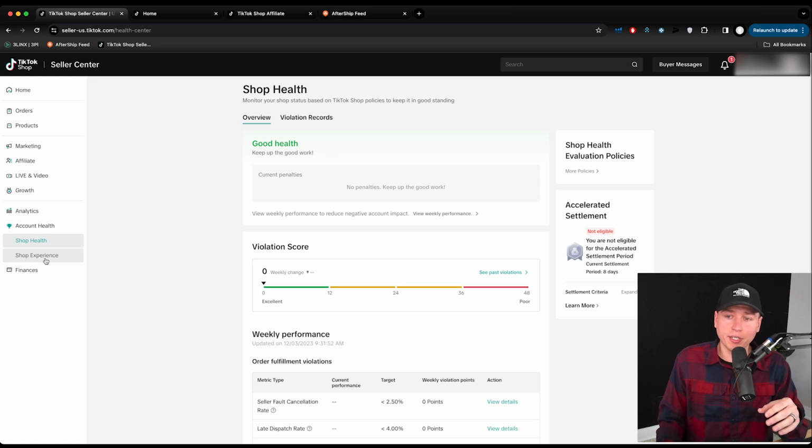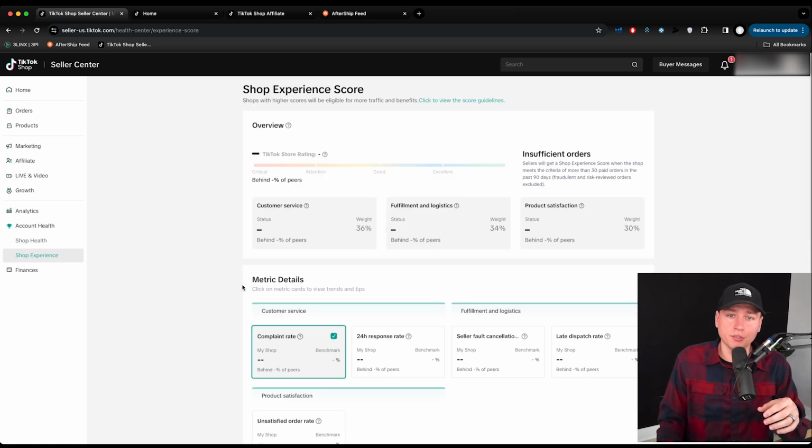Same thing with shop experience. It's literally just going deeper into what your customers are doing, response rates, complaint rates, seller fault cancellations, late dispatch rates, everything like that. Okay. So you can see all the numbers here. And then last, we have finances. So I know that was a big one, guys. Rewatch that if you have to, but I thought this was really cool. I wanted to share this with you.